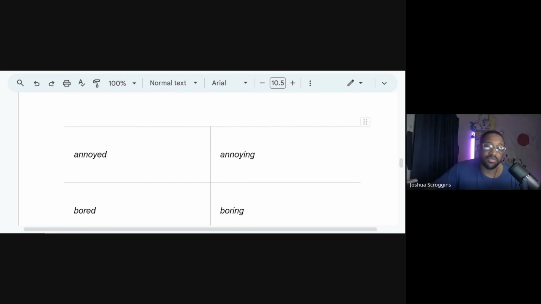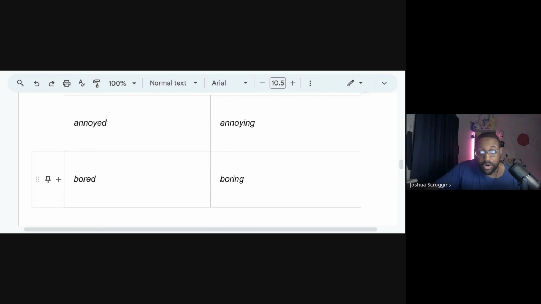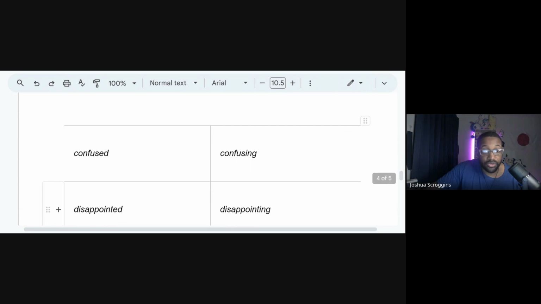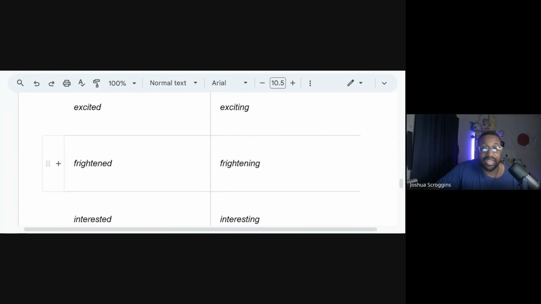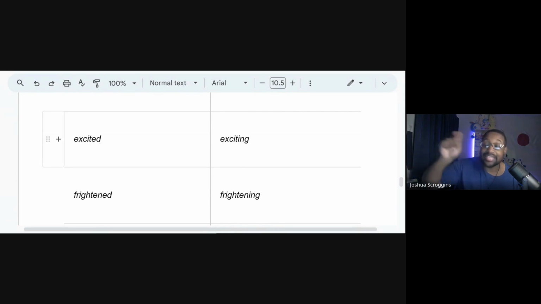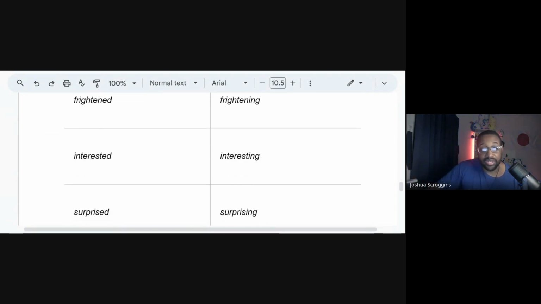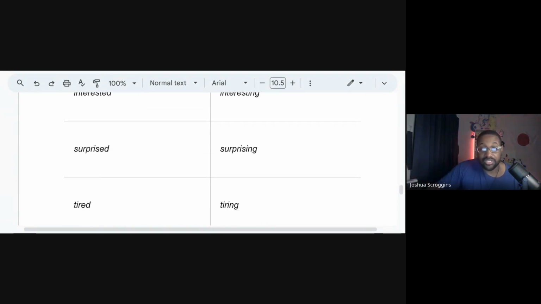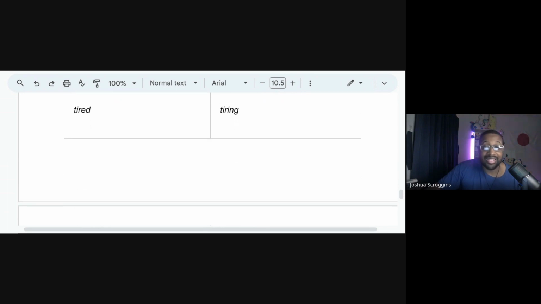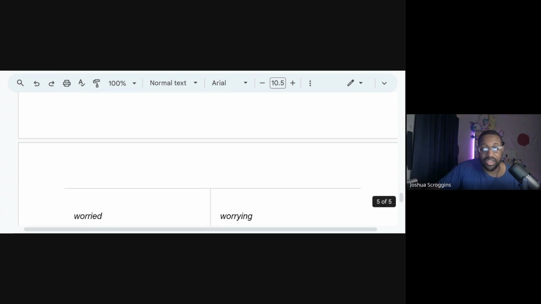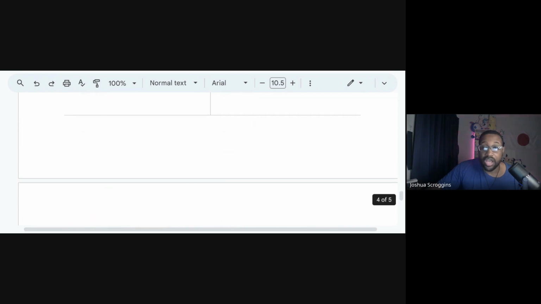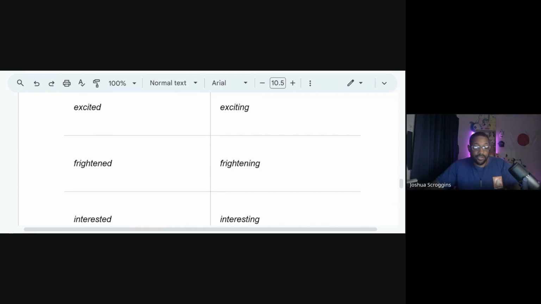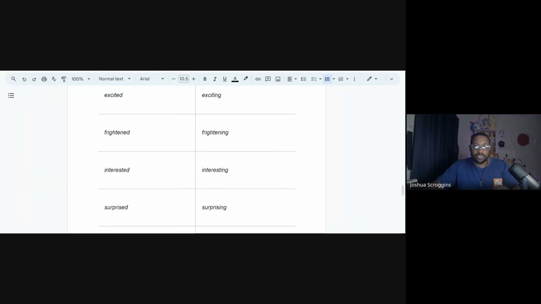Let's look at some common words. Annoyed, annoying. Bored, boring. Confused, confusing. Disappointed, disappointing. Excited, exciting. Frightened, frightening. Interested, interesting. Surprised, surprising. Tired, tiring. Worried, worrying. These are the most common words I would say, and I'll zoom out for you a little bit so you can see a lot of them on screen.